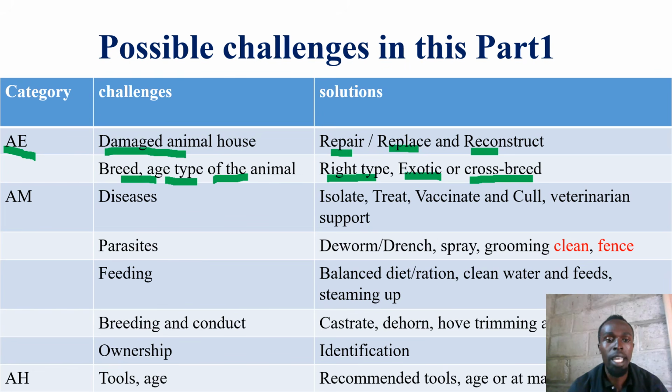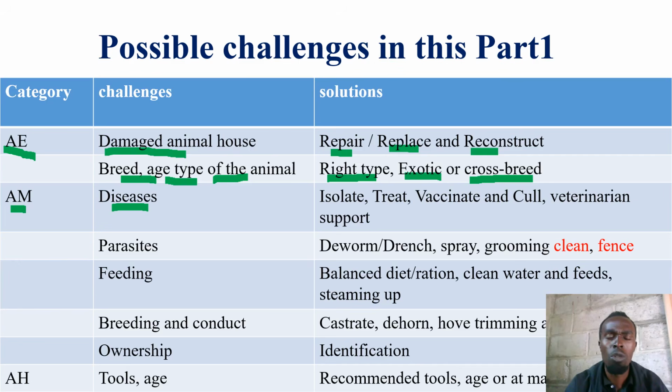Dairy farming. Then the other aspect is on animal management. Friends, there are issues, challenges that may show up on diseases. And these diseases may not be directed to you and tell you that there is coccidiosis or there is anthrax. No, maybe there is Newcastle. No, they will show you, they will try to depict or pick symptoms of some of these animal diseases. They may show signs of some of these diseases.